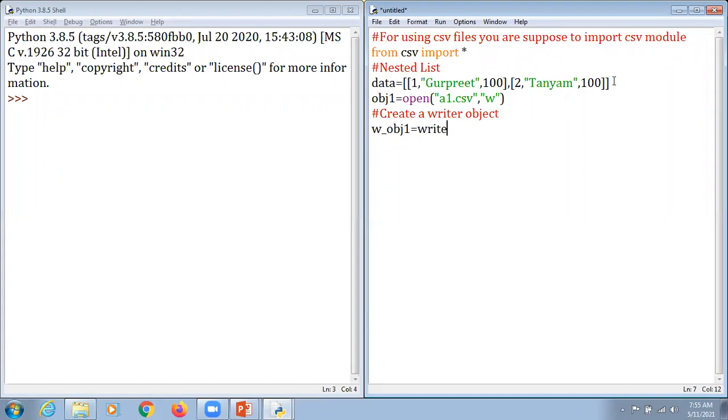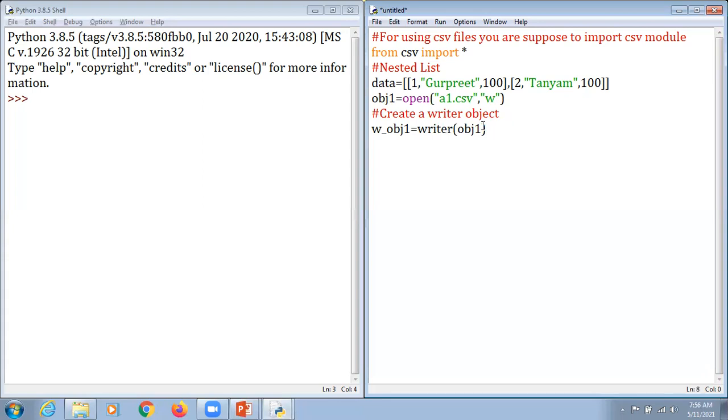Now I'm going to mention the name of the function, that is writer, along with the file object. This is a writer object, and we create it with the help of the writer function along with the file object. Now this writer object is created for performing any kind of write operation.